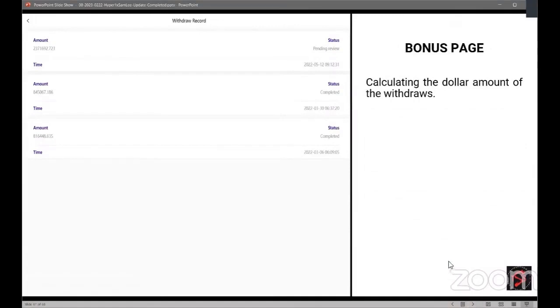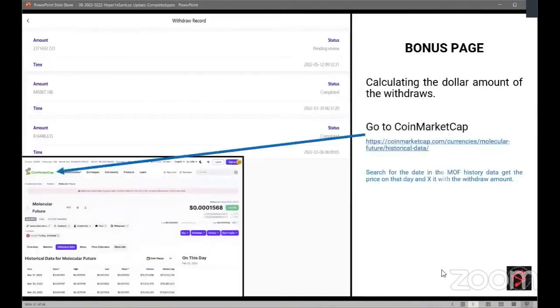I added a little bonus for you guys, because a lot of you would say, oh my gosh, I had MOF, I don't know how much that is. Well, what you can do is this. You can go to CoinMarketCap and search for that. You can go to CoinMarketCap/currencies/molecular-future/historical-data. Or when you go to CoinMarketCap, you can just type MOF in the search button up here, and then you can find that.